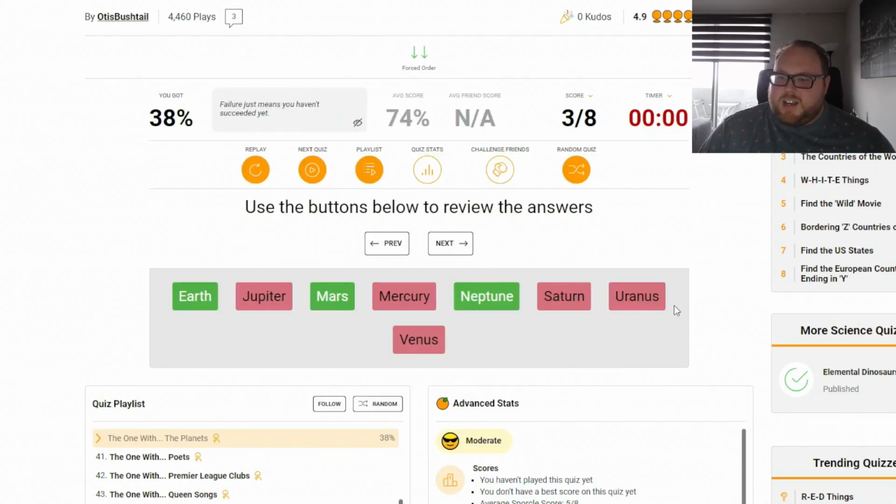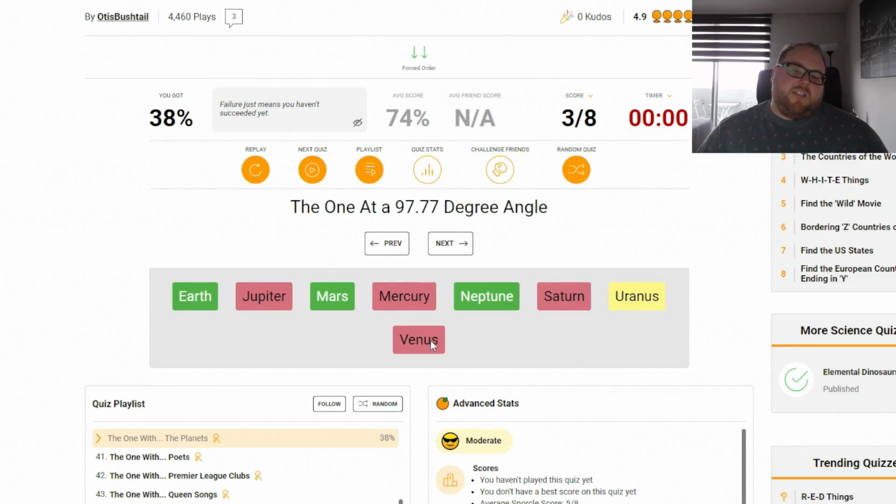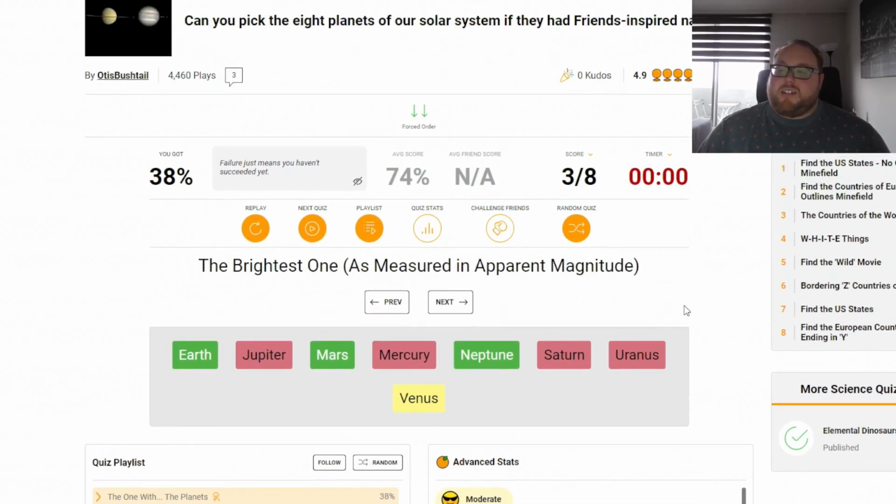Did I run out of time? Bastards. Jupiter's the one with the great red spot. Mercury is the 88-day year. Saturn's the one with all the rings. Uranus is the 97.77 degree angle. And Venus is the brightest one. Well, I'm glad you guys know about that since I ran out of time super fast. Let's move on to our final one.